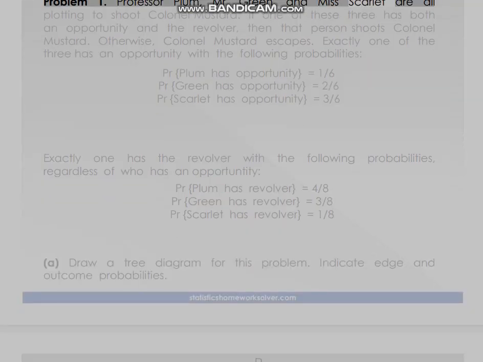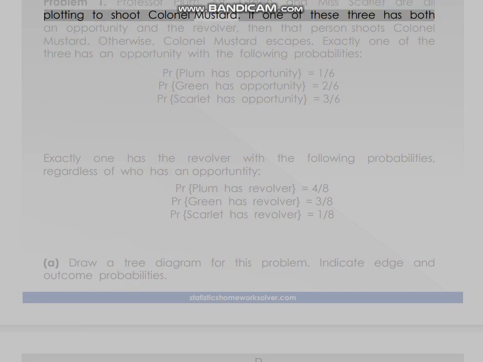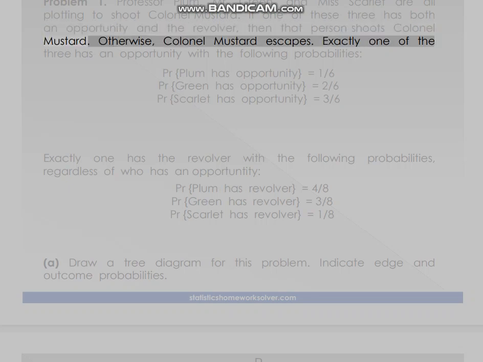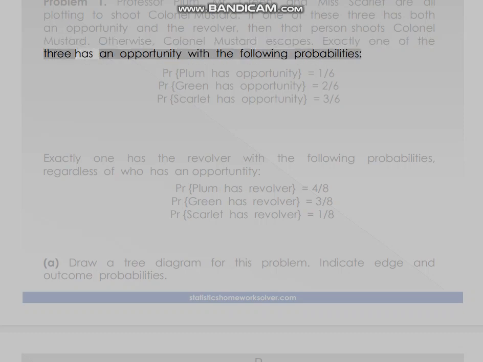Problem 1. Professor Plum, Mr. Green, and Miss Scarlett are all plotting to shoot Colonel Mustard. If one of these three has both an opportunity and the revolver, then that person shoots Colonel Mustard. Otherwise, Colonel Mustard escapes. Exactly one of the three has an opportunity with the following probabilities. PR Plum has opportunity equals 1/6, PR Green has opportunity equals 2/6, PR Scarlet has opportunity equals 3/6.